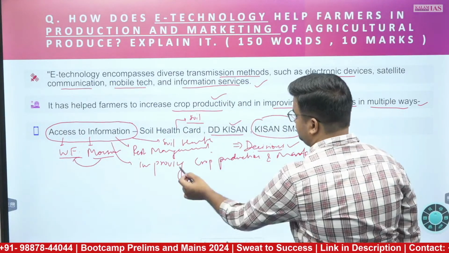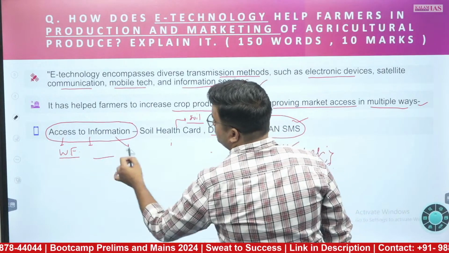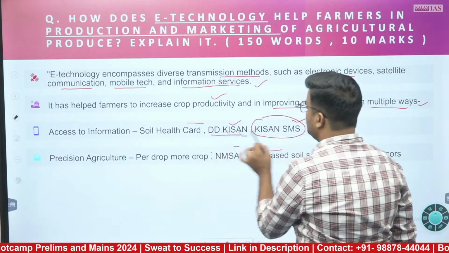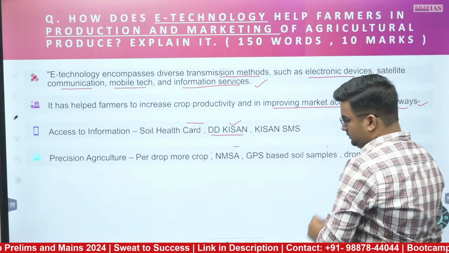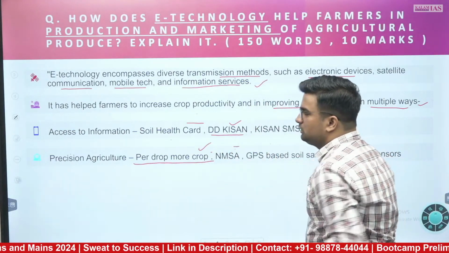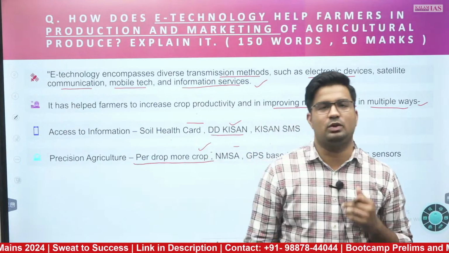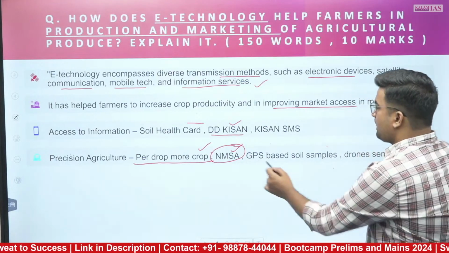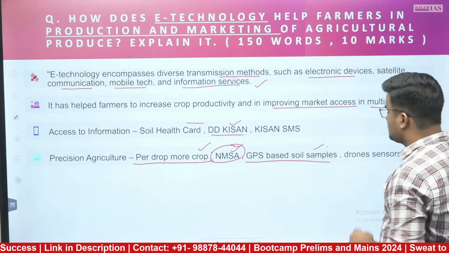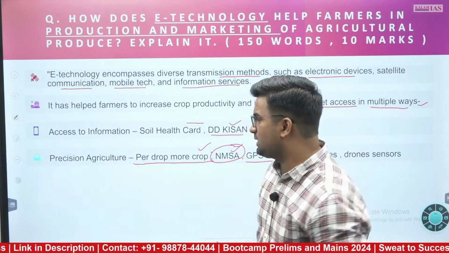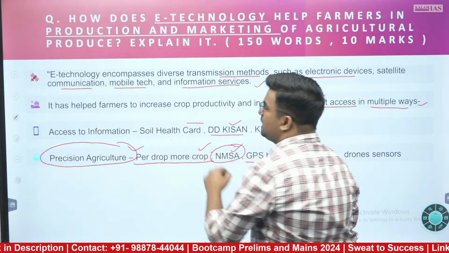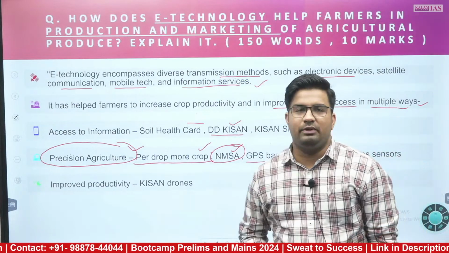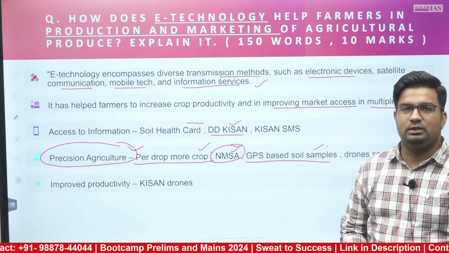Furthermore, the precision agriculture aspect through the means of technology. For example, per drop more crop, the irrigation facility, sprinkler and other aspects you can cover into it. Then the National Mission for Sustainable Agriculture, for rain-fed areas, and for the rest, GPS based soil samples, drone sensors and other aspects for precision agriculture we can write, which will further improve the production aspect. Improved productivity through Kisan drones can be included into it, right?